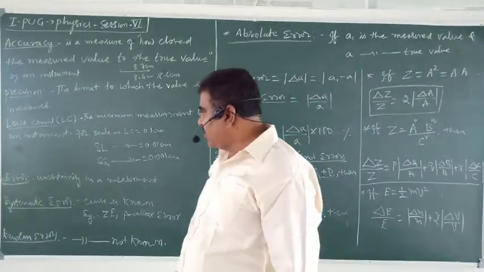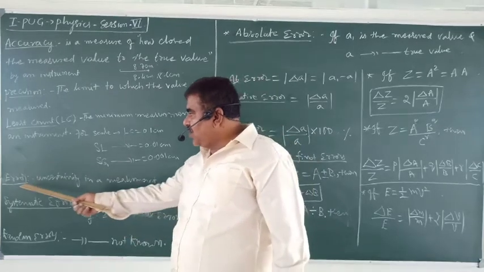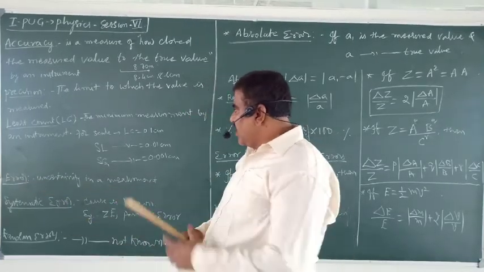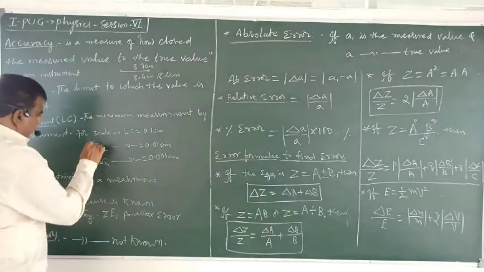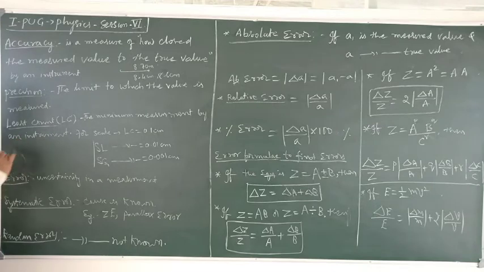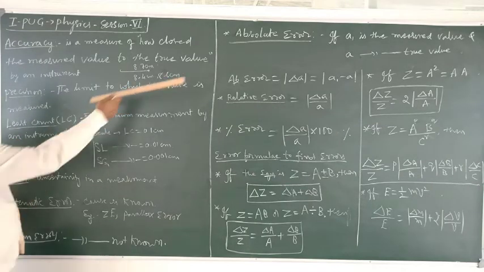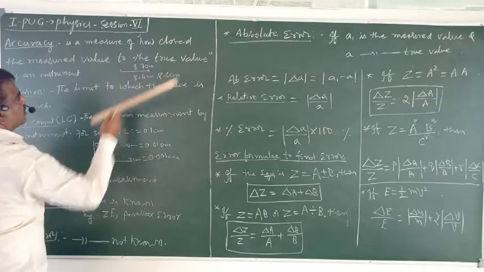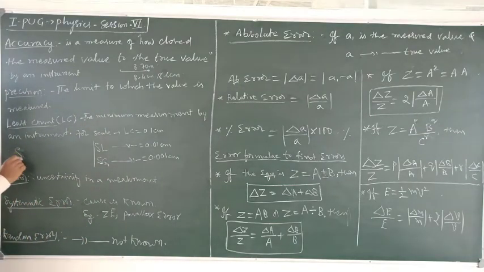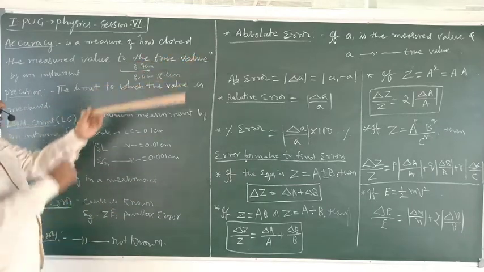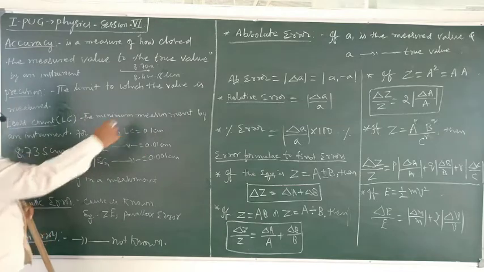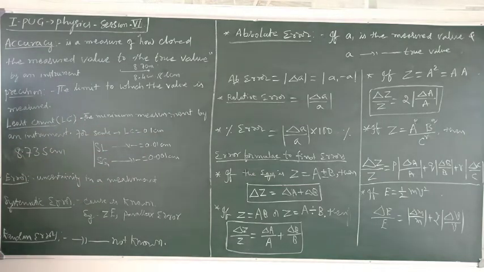Suppose I make a measurement, the distance between these 2 points is 8.735 centimeter using this scale. The least count itself is 0.1 centimeter. Therefore, what can you say about this measurement?